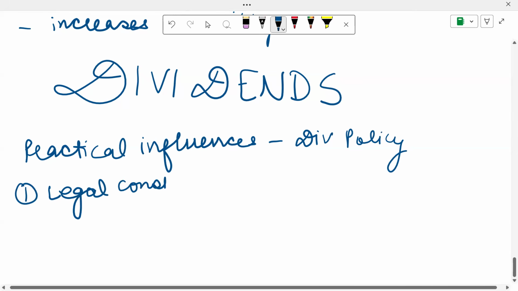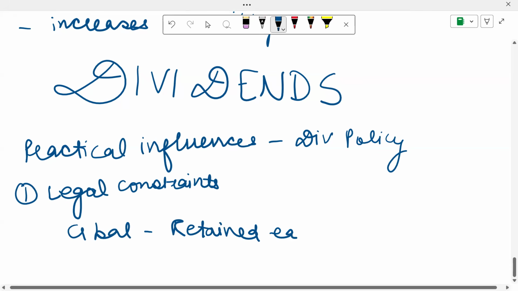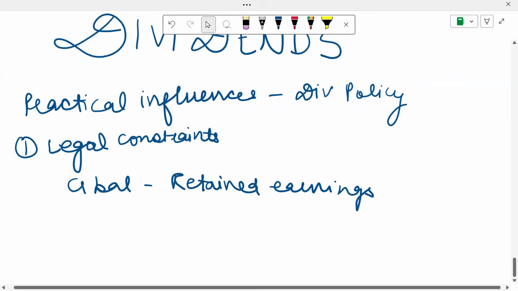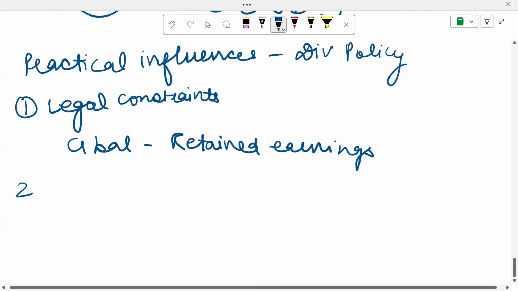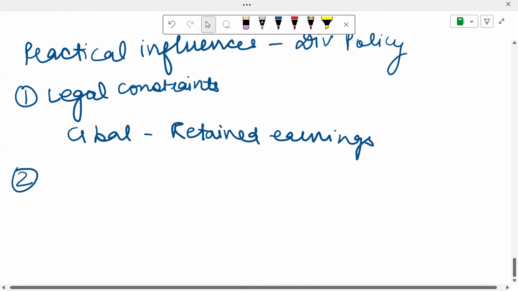In the majority of countries around the world, there are regulations that dividends can only be paid if there is a credit balance in your retained earnings account. If your retained earnings account does not have a credit balance, you will not be able to pay dividends. Maybe you want to pay a dividend out of a reserve. You cannot do that unless you have a balance in your retained earnings.